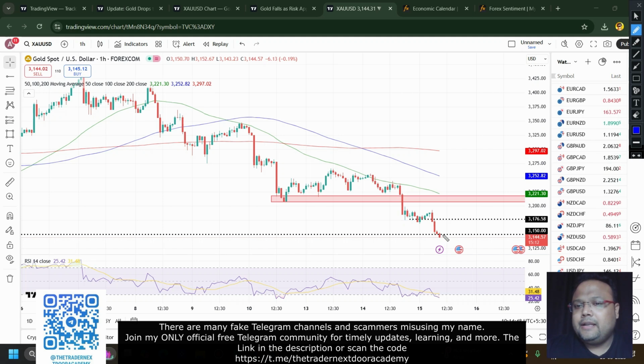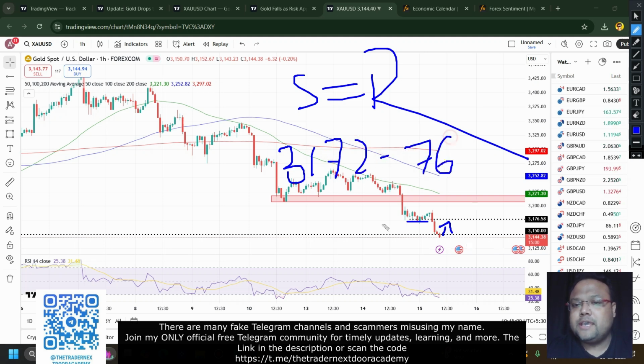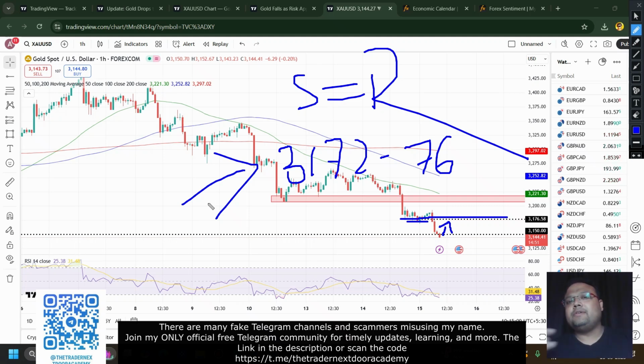During the day, if we see the market trying to recover, then the previous support will work as resistance here, and we can expect the 3172 to 3176 area to work as resistance for the market. It means if the market tries to recover, then wait for the market to hit this level. Once the market enters the 3172-3176 area, observe the market. If you see the market is struggling, you can hit the sell button, because the area of value in this market is always at resistance, and obviously it's safer for us to sell on rise.